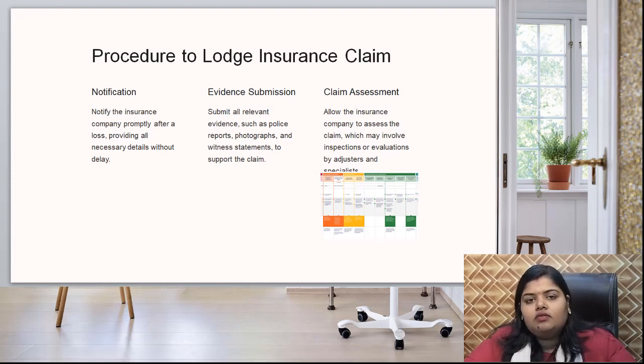After that, submit the evidence. Submit all the relevant evidence such as police report, photographs, witness statements to support the claim. After that, claim assessment. Allow the insurance company to assess the claim, which may involve inspection or evaluation by adjusters and specialists. So cooperate with them for that.